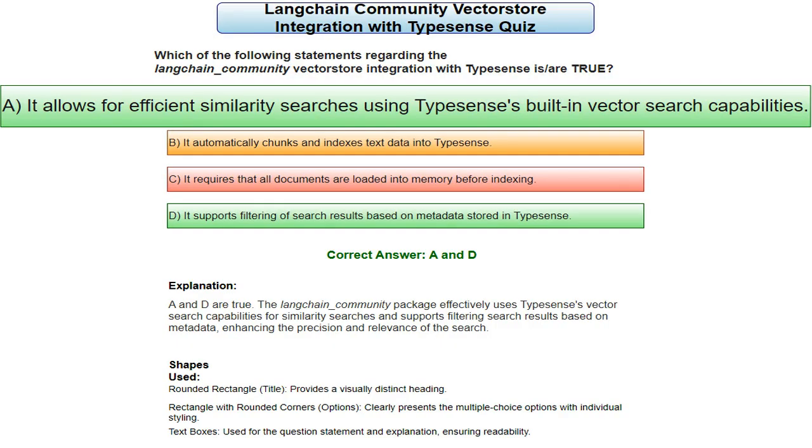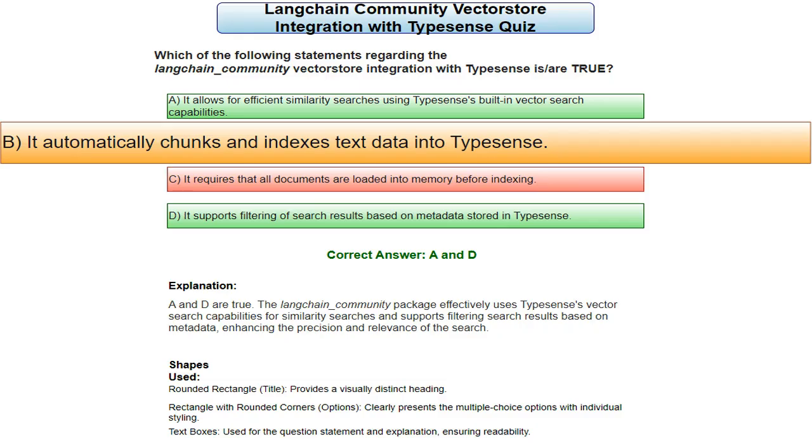Option A focuses on similarity searches. Remember, vector databases are designed for this very purpose. Typesense has built-in features to allow efficient similarity searches. The question is whether the langchain_community integration exposes and utilizes this functionality.